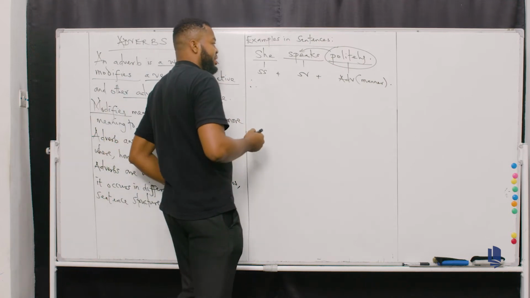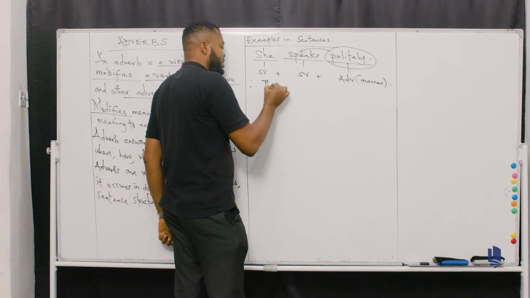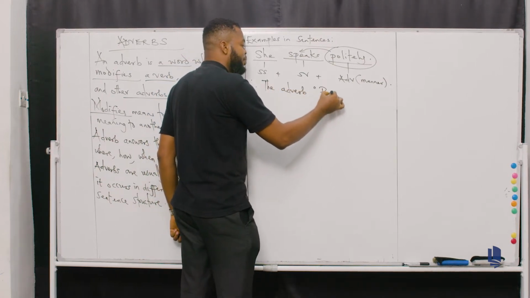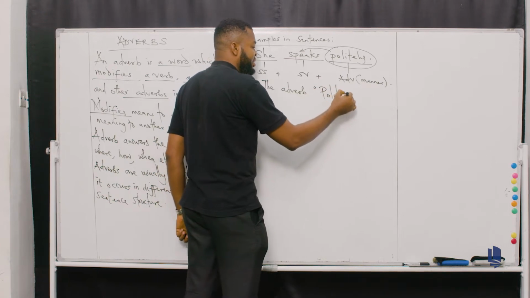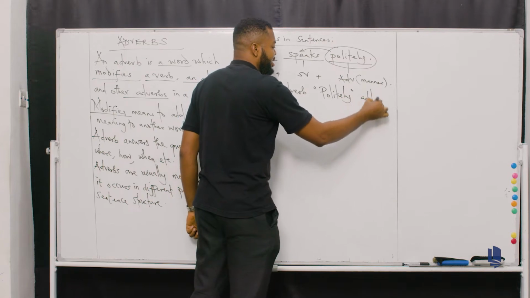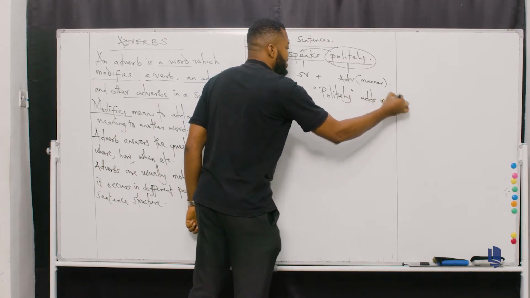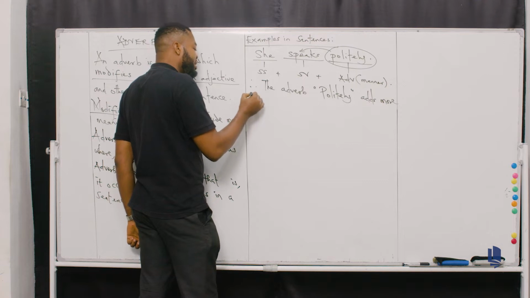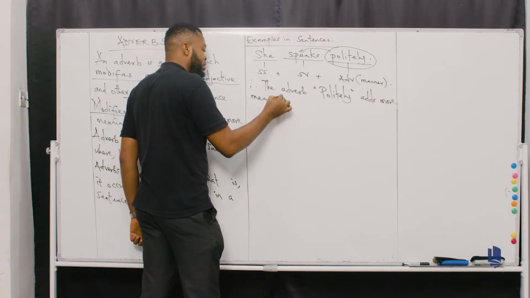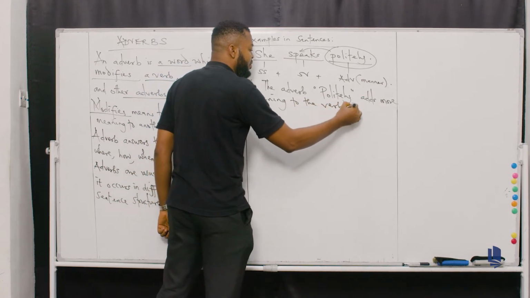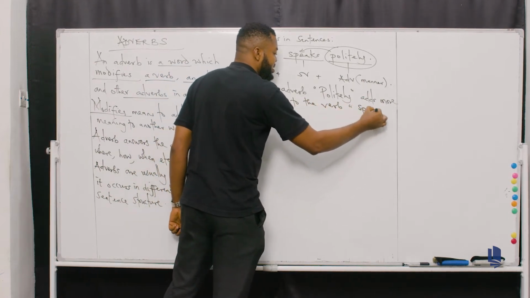Now take a look at this. The adverb politely, okay, adds more meaning to the verb. And what's the verb there? Speaks.